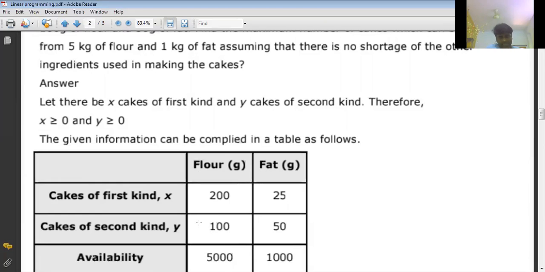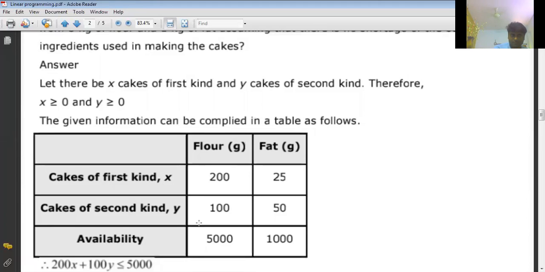Cakes of first kind, I'm taking X first. Cakes of second kind, I'm taking Y. Total number of cakes we are finding means X plus Y is our objective function. What is our objective function? X plus Y is our objective function. Okay. So therefore, X greater than or equal 0 and Y greater than or equal 0.